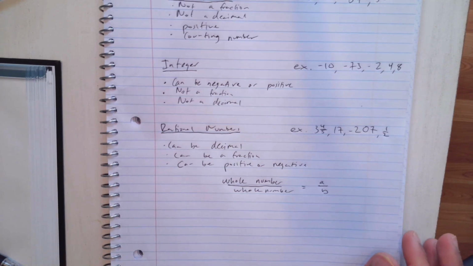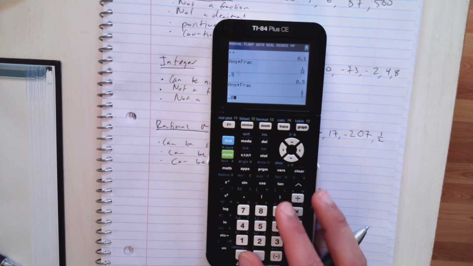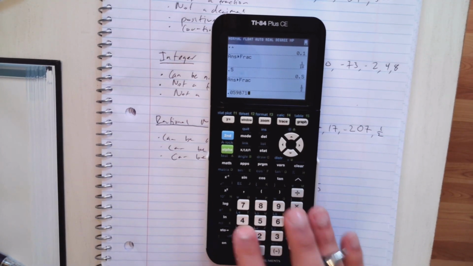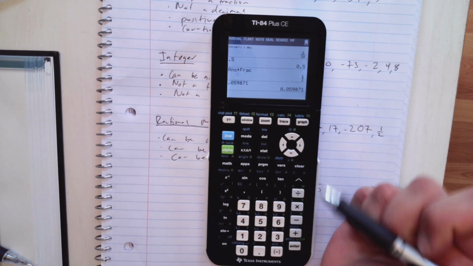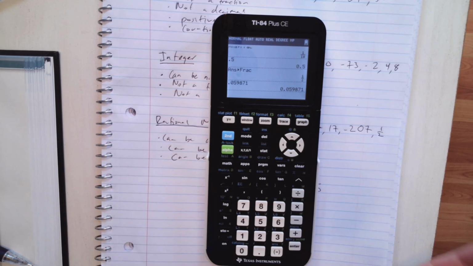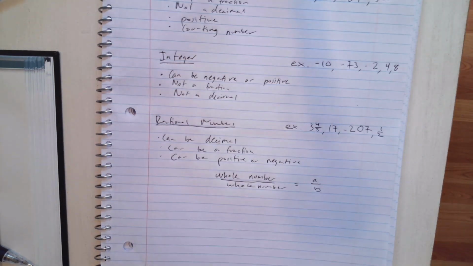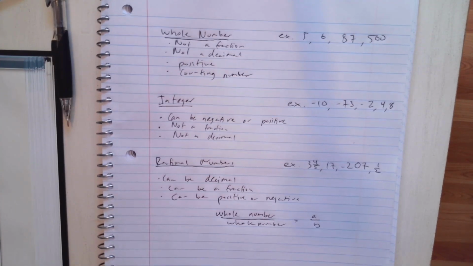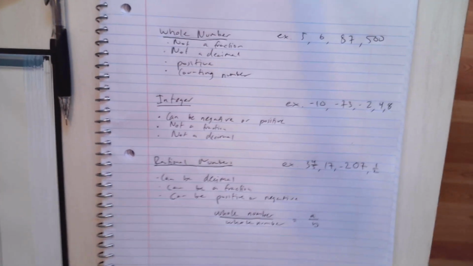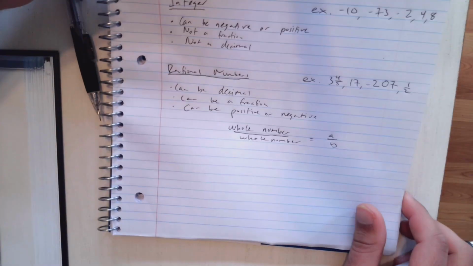An example of an irrational number would be something like, for example, 0.059878891, because there are no two numbers that, when we divide them, lead to this number. But we don't have to worry about that yet. Just wanting you to know that there are other types of numbers out there. Cool, so we have our 3 types of numbers. Good, and it seems like you understand these really, really well. So let me just do a few examples really quickly.